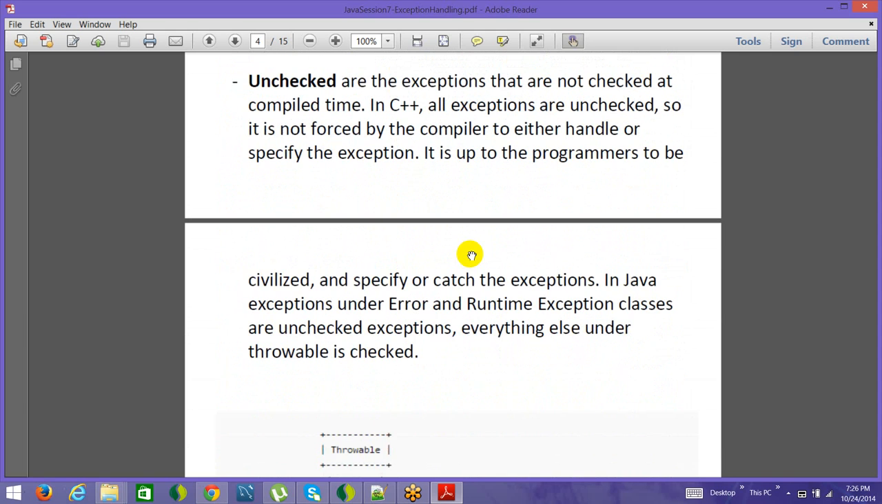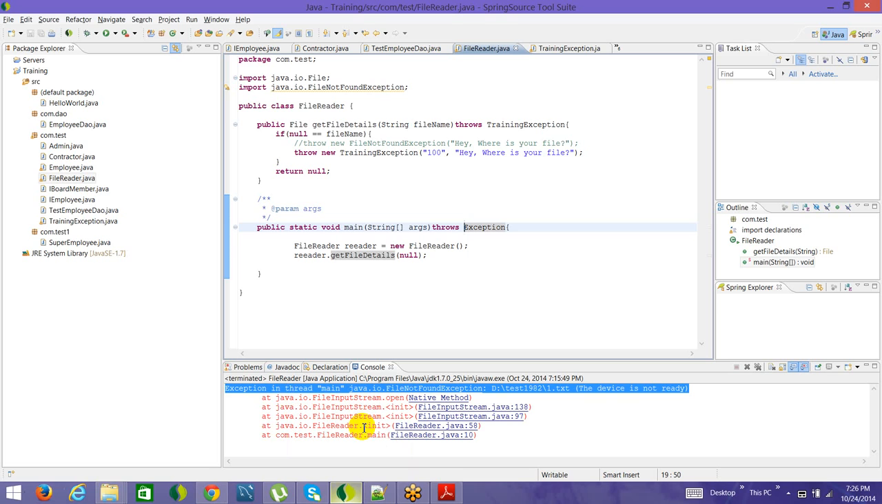So that's the reason that you can either throw the same class, or you can throw instances of subclasses of the error class. So here you could have thrown training exception, or any of the super classes of training exception, which is an exception.